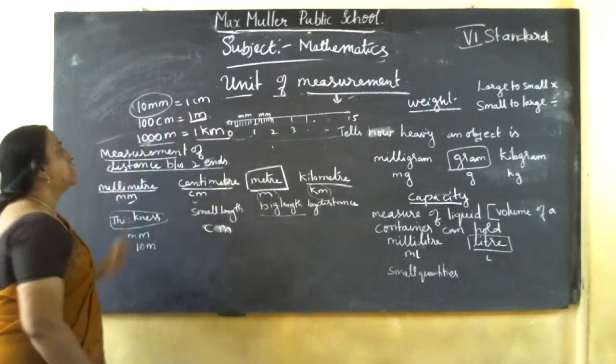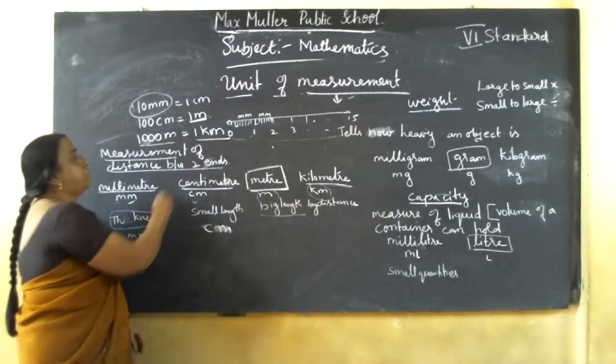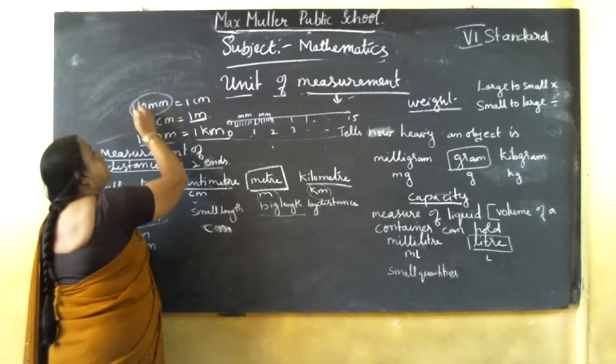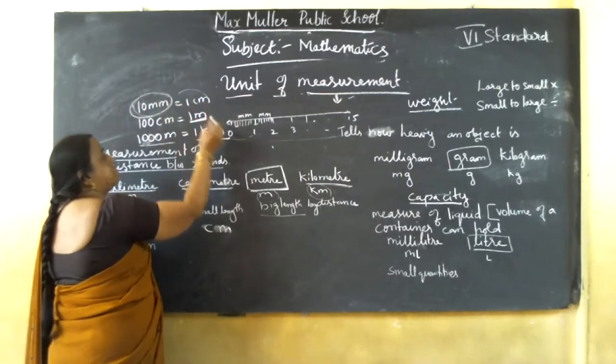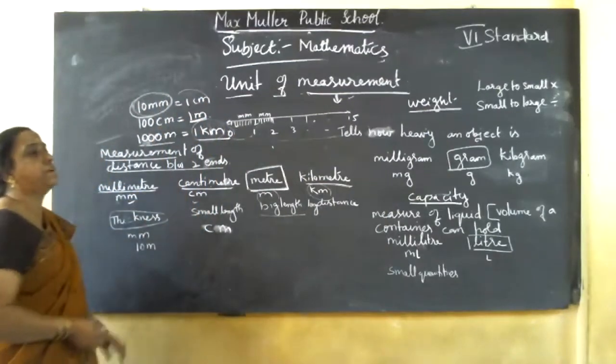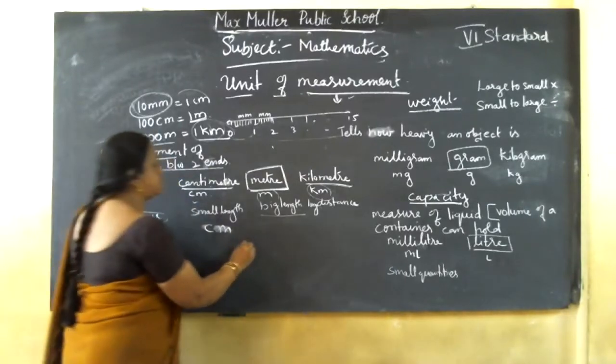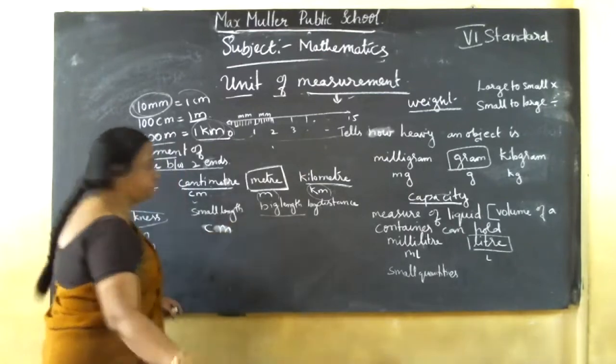So we can convert one unit to another unit. For example, sometimes they'll give a question: convert mm into centimeter, or how many meters make 1 kilometer. We can convert one unit to another unit. For example, see here, centimeter.